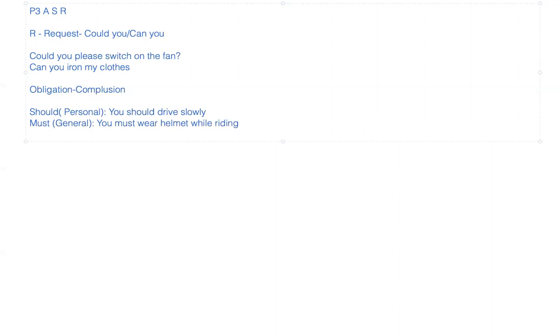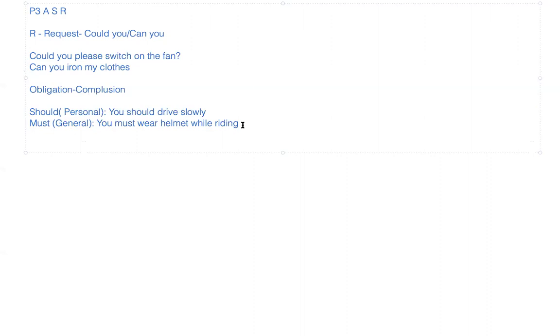As you can see, there is a very thin line of difference between should and must, because both have been addressed to you. Should we generally use while in conversation with somebody, and must is when you are addressing everyone on a public platform, or if government orders are like that, they will have this word must in it.